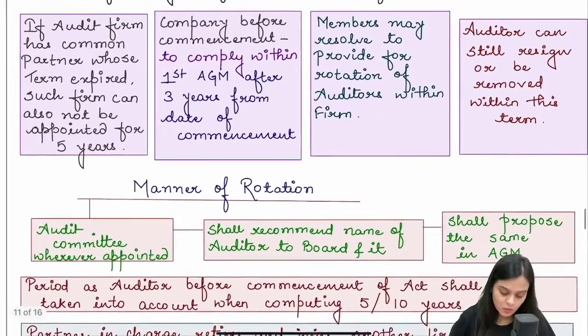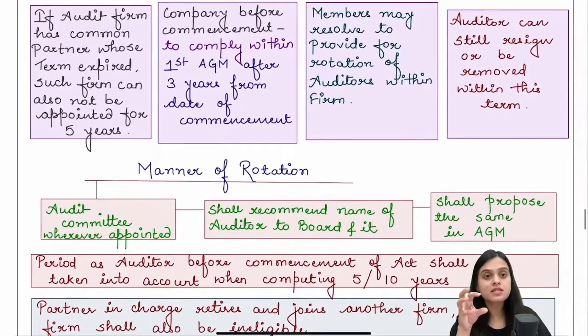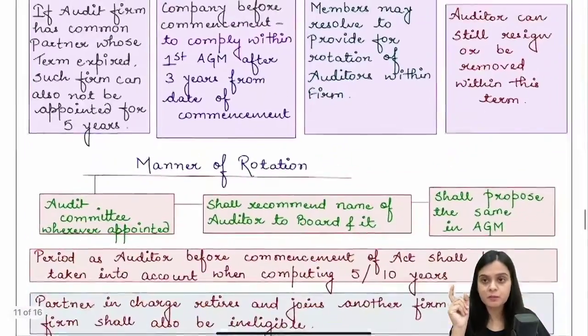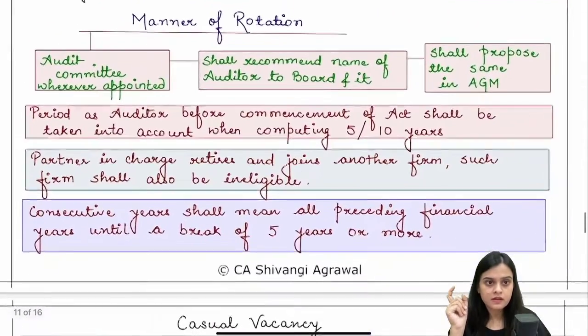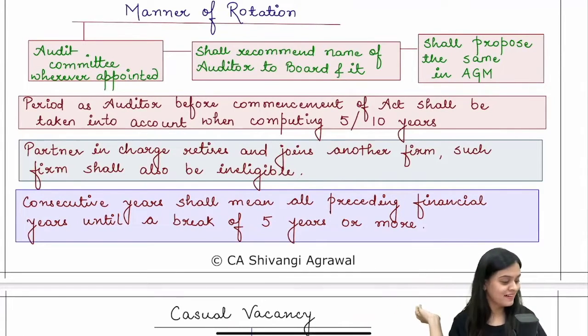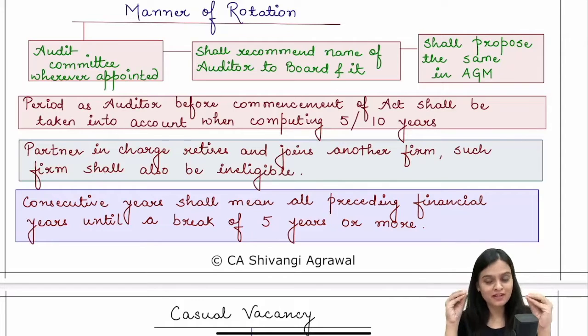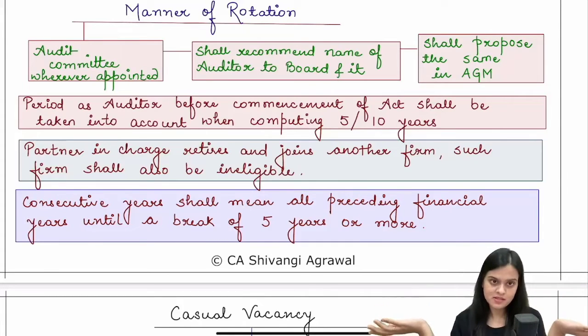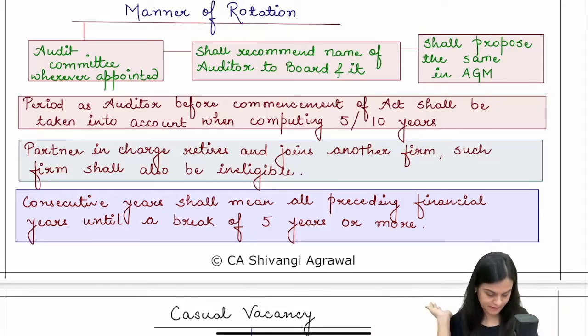And in that cooling period, you also have to keep something in mind, that if there is an audit firm which has a common partner, then that audit firm is also disqualified. Okay. Members internally can resolve that, okay, fine, we will rotate within the firm. That is something which is possible. But again, the condition of firm will remain the same. Right? How the rotation is going to happen? In the same manner. If the tenure of an individual auditor has expired, then audit committee will recommend a name. The name will be recommended to board. Board will propose the name to members. Members will appoint. Okay, fine.